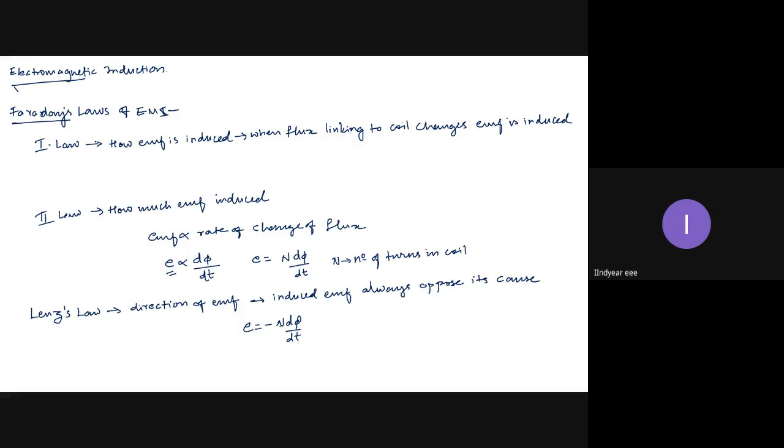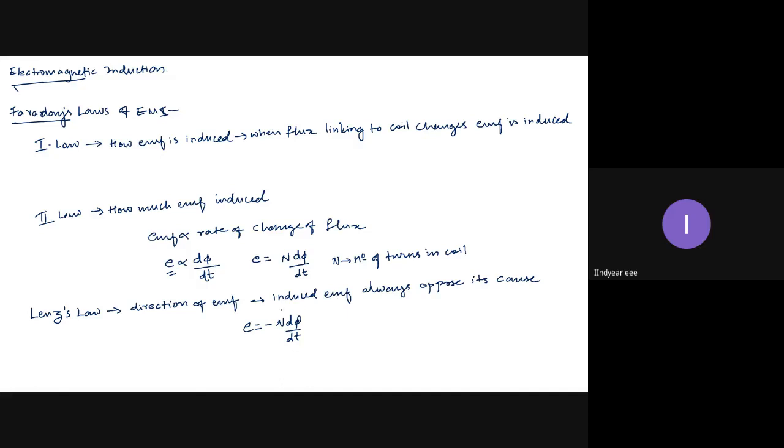Now this Lenz law is an observation of the induction. It is not because of Lenz law that it is opposing. Many a time we mistakenly say that because of Lenz law the EMF induced is opposing its main cause. No, it is not because of Lenz law. Lenz observed this phenomenon and he stated it as a law. It is as per the Lenz law, not because of the Lenz law. Fundamentally, the induced EMF is opposing its cause.